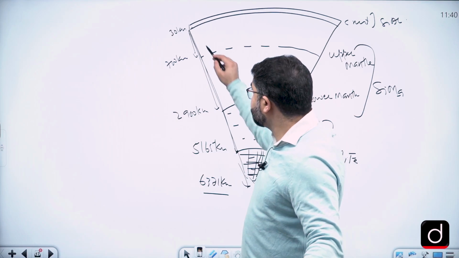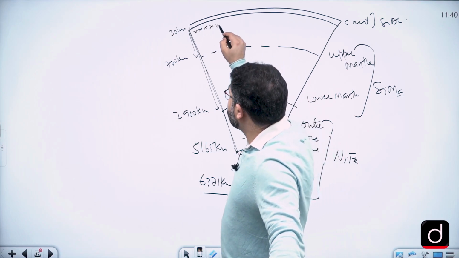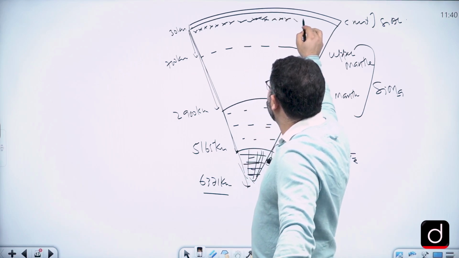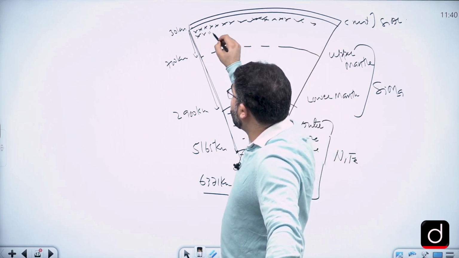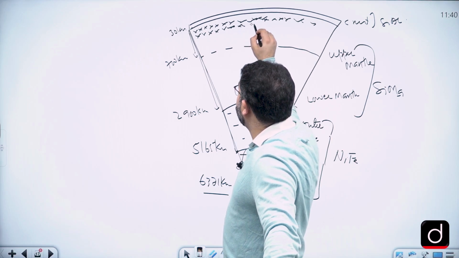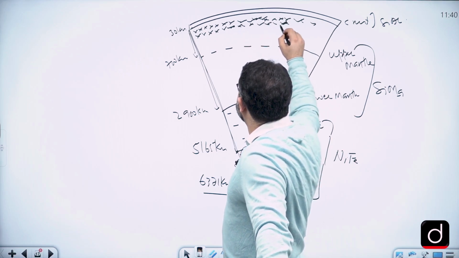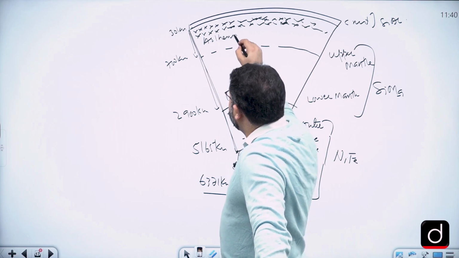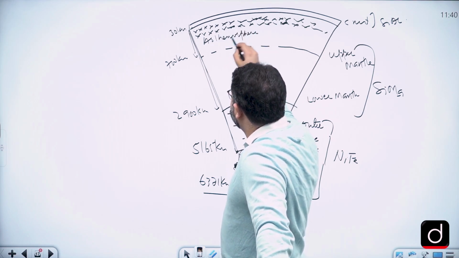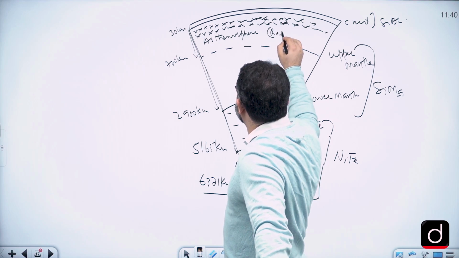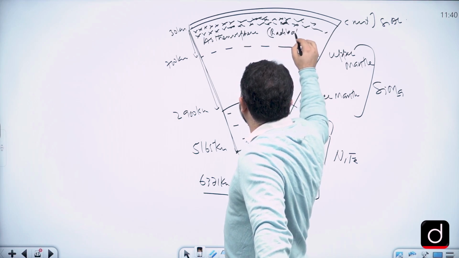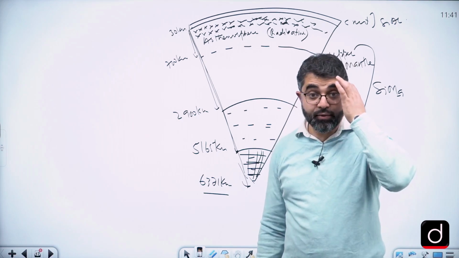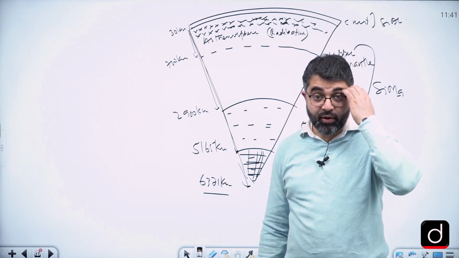And we'll also mention that in the outer part of the upper mantle there is a semi-molten layer, referred to as the asthenosphere. This asthenosphere has been formed due to the presence of radioactive elements, which make it semi-molten.